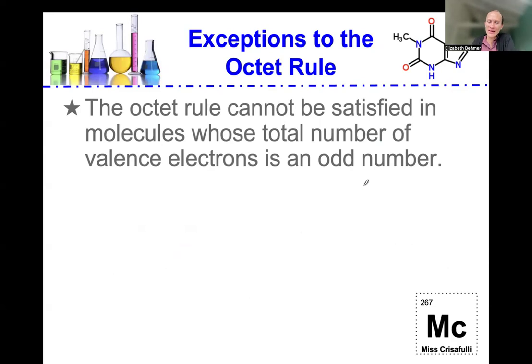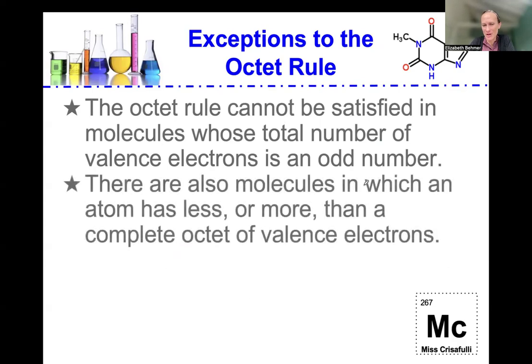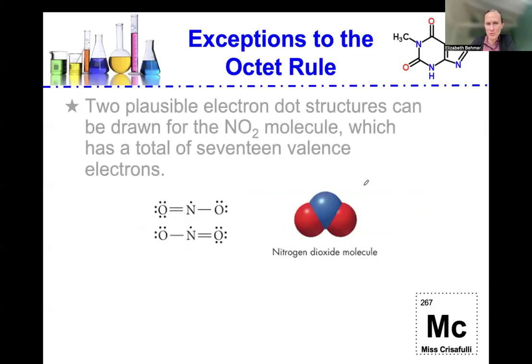The octet rule cannot be satisfied in molecules whose total number of valence electrons is an odd number. There are also molecules in which an atom has less or more than a complete octet of valence electrons. So let's go through an example.